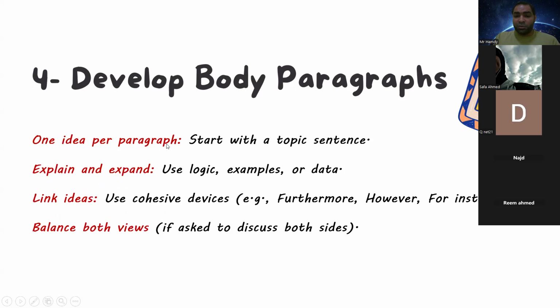Yes. Develop body paragraphs. 1 idea per paragraph. Explain and expand. Link the ideas and balance both views. You will write the view or the point that is with, and you will mention the one that is against. So you have to discuss both of them in a fair way.